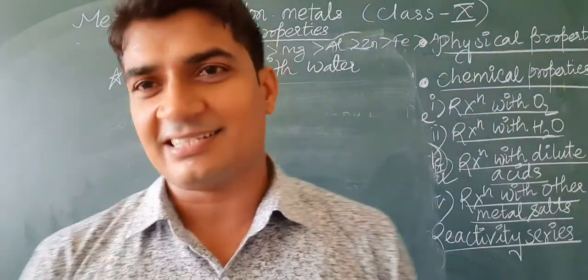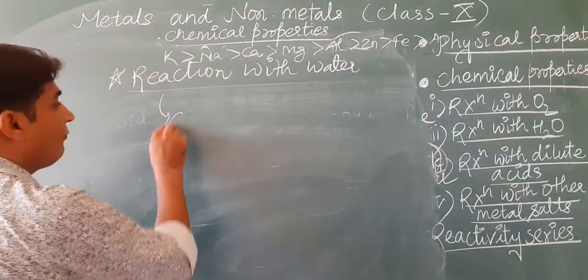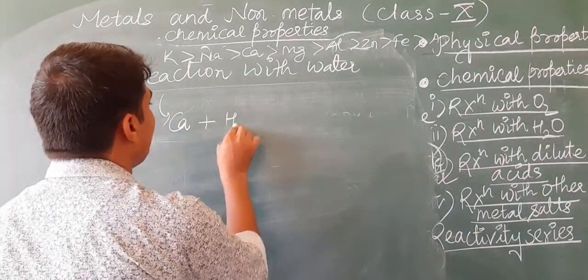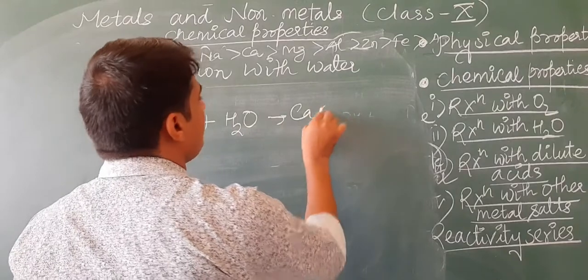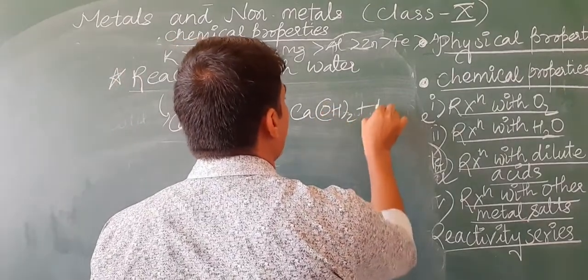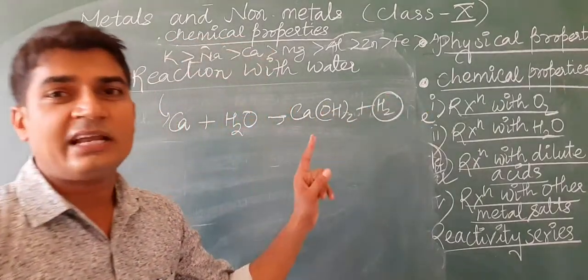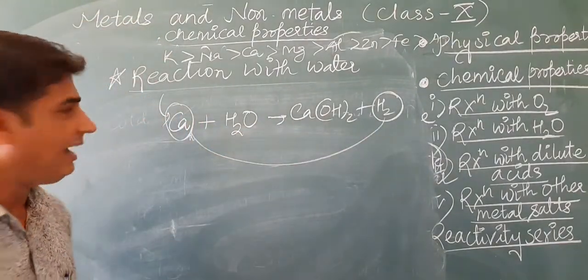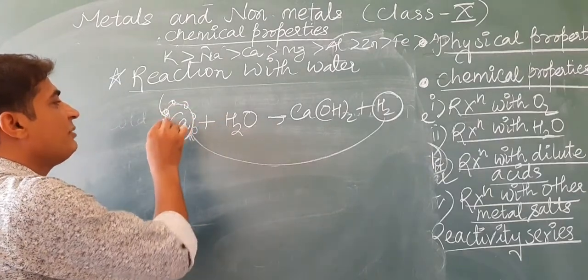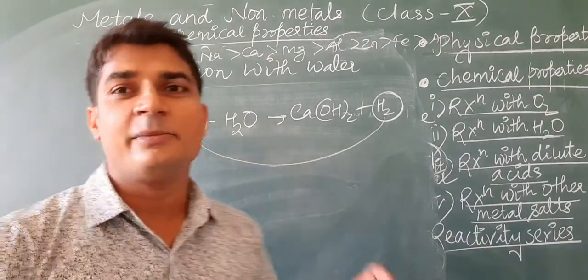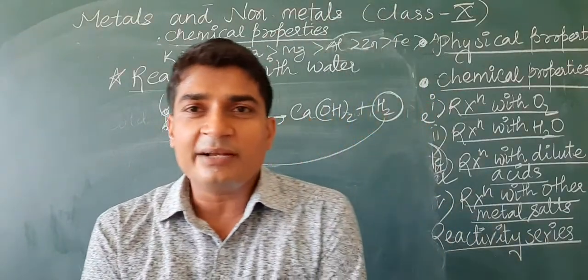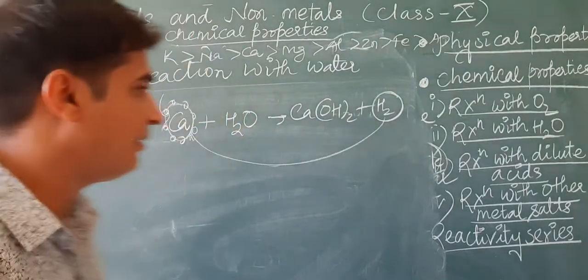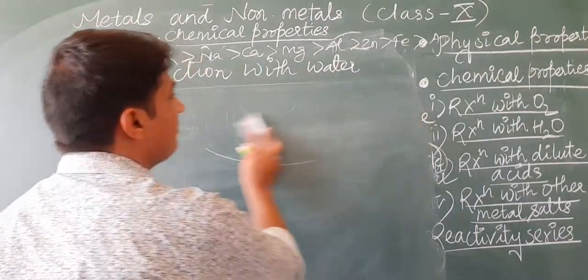Here one question is asked: why does calcium float on the surface of water? Whenever it reacts with water, it forms calcium hydroxide plus hydrogen. This hydrogen gas sticks to the surface of the calcium pieces and makes them lighter. When it becomes lighter, it floats on water. So it is due to the sticking of hydrogen bubbles on the calcium surface.